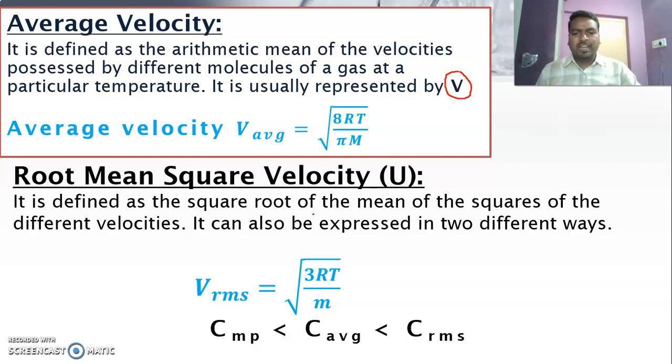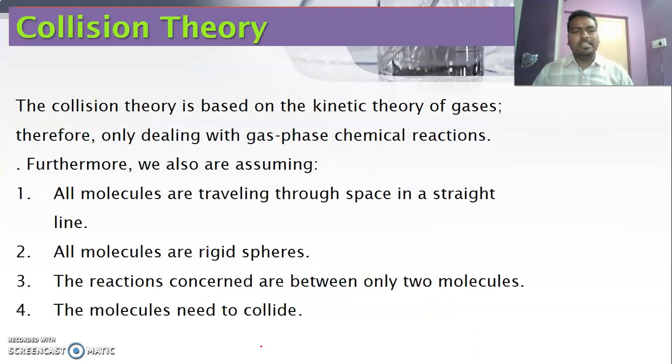It is defined as the square root of the mean of squares of different velocities. It can be expressed in two different ways. The V RMS, that is root mean square velocity, is equal to square root of 3RT divided by M. The magnitudes of velocity are of this order: usually the root mean square velocity is high compared to average velocity, and average velocity is greater than most probable velocity.